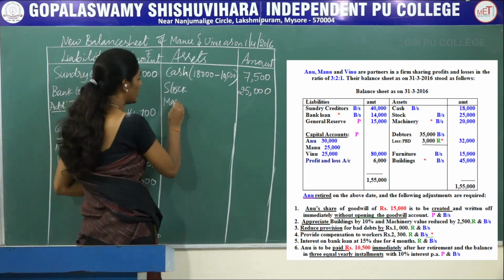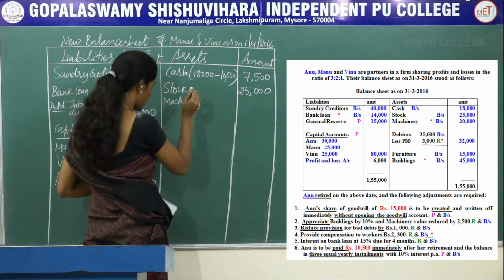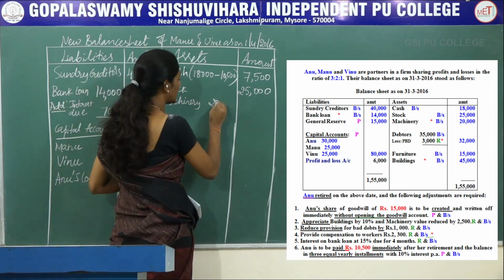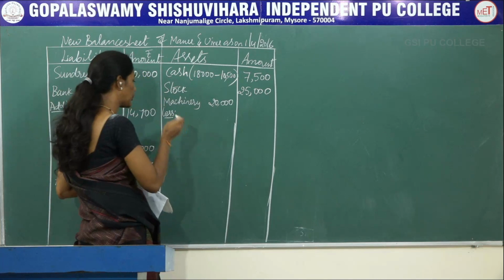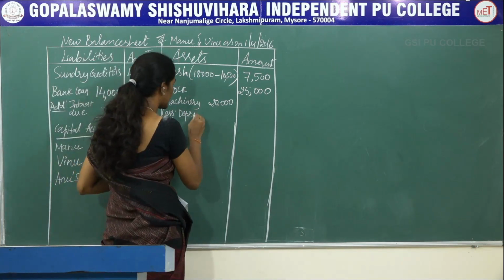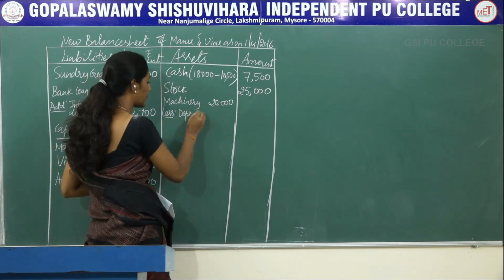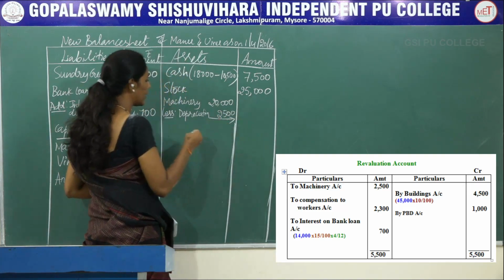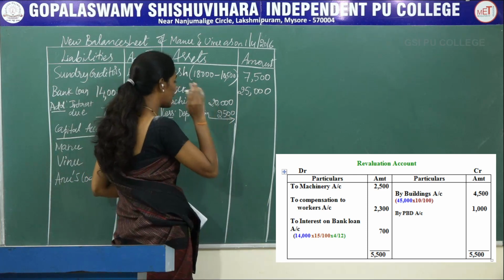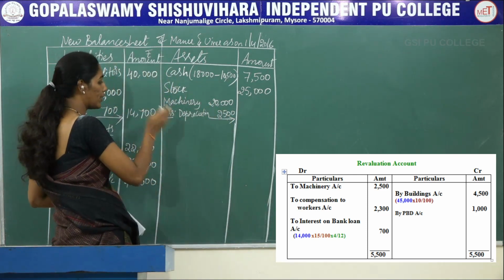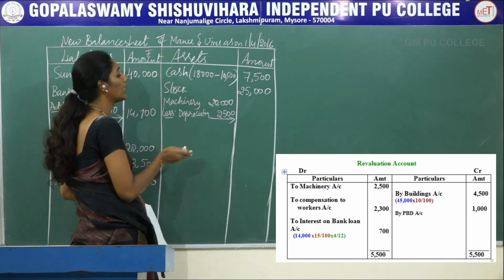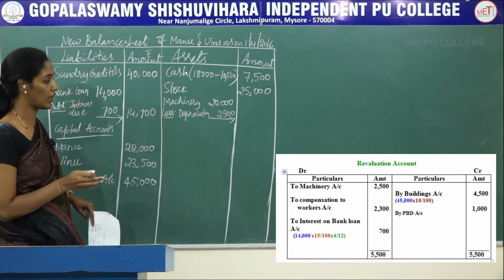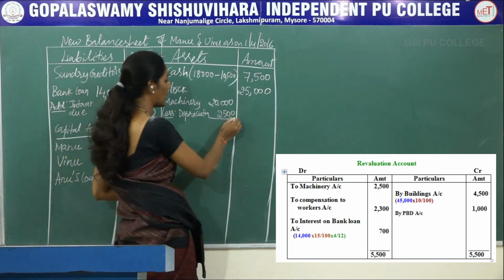The next, machinery. The actual balance of machinery is 20,000. Now you have to deduct the amount of decrease. Write it as less depreciation, rupees 2,500. See the revaluation account. In that account, we have already recorded depreciation on the debit side of the revaluation account of rupees 2,500.